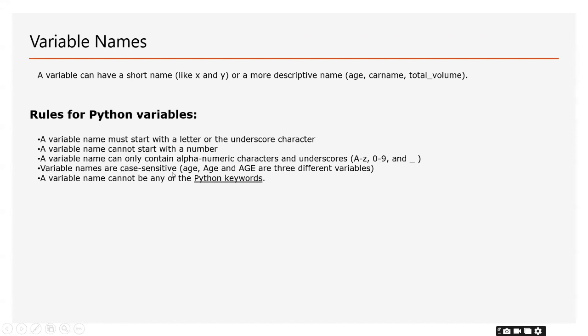Next, variable names are case sensitive. Age and age are different, it is very case sensitive. And a variable name cannot be any of the Python keywords. We have a few Python keywords like boolean values, break, and for creating a function we use def, and False. In such cases, we cannot use the Python keywords.